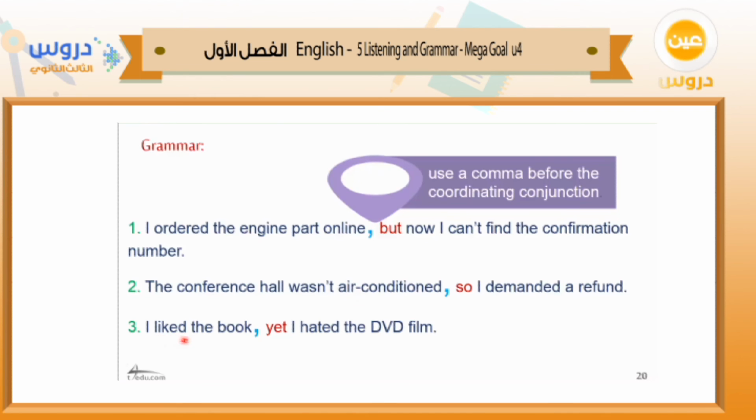Number 3, I like the book, yet I hated the DVD film. So here we have two clauses, two sentences, and this clause can stand alone. It's linked using yet. Don't forget to use a comma before the coordinating conjunction. Before it, okay, you have to put comma.